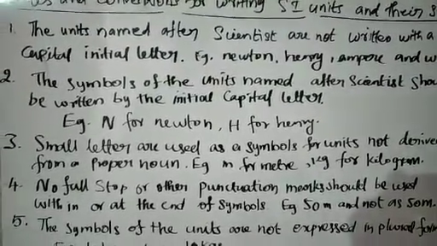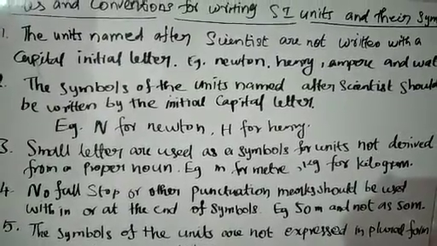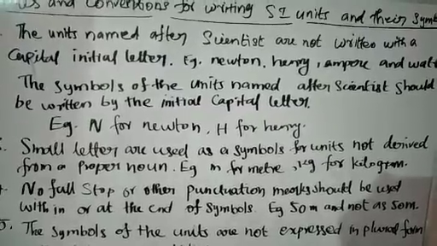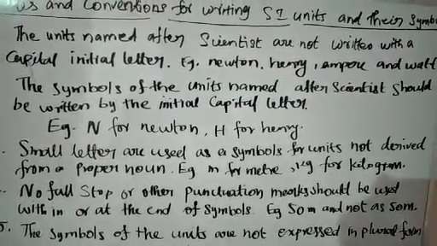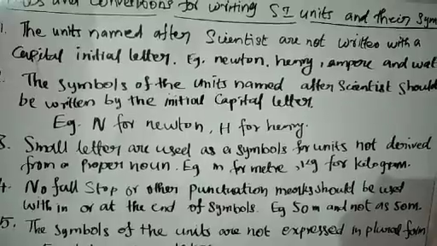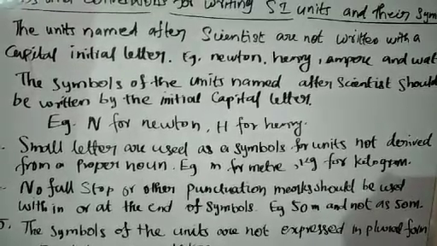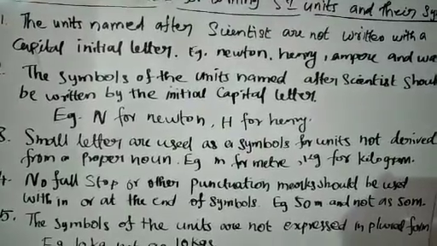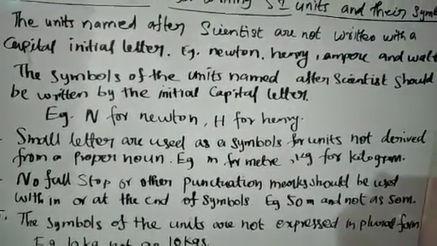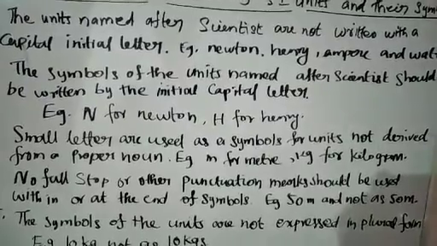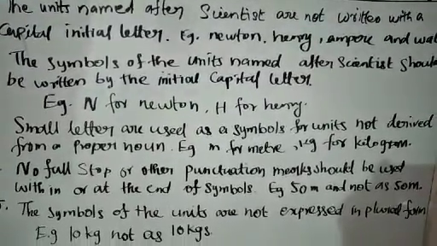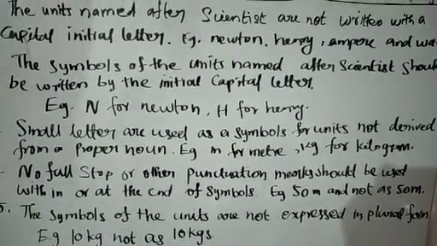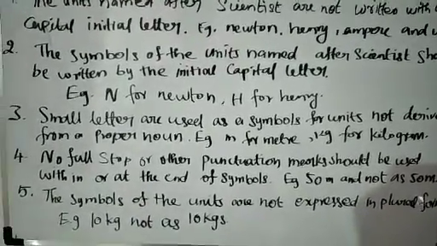Rule 2. The symbols of the units named after scientists should be written with only an initial capital letter. While writing symbols, for a unit named after a scientist, for newton, the scientist's name, while writing the newton symbol, you should write only capital N. Like that, H for henry. Henry is one of the scientists' names, it's also a unit name, so we write the symbol as H. Like that, ampere, we write the symbol as capital A.